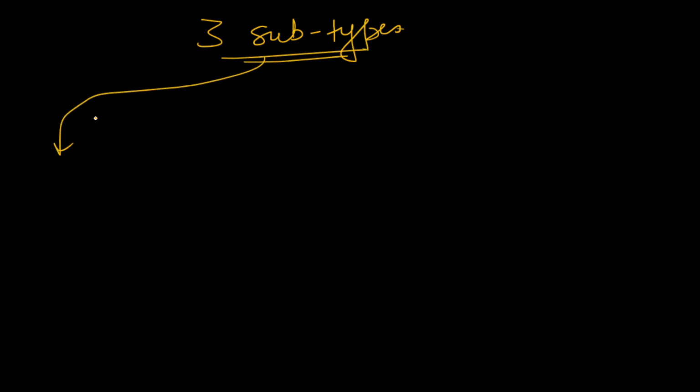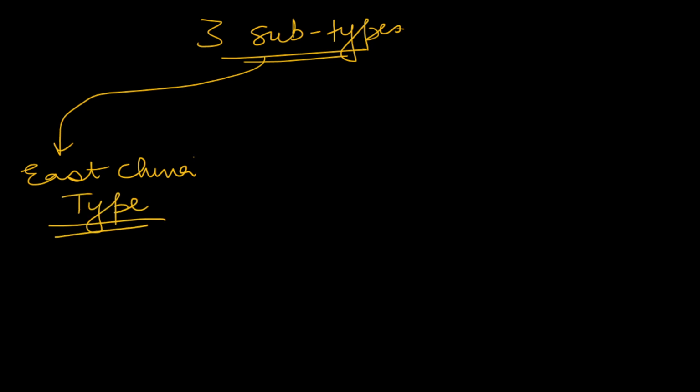So that we have to understand. It is generally subdivided into three subtypes. The first one is the East China type. In East China type there is rainfall all year.